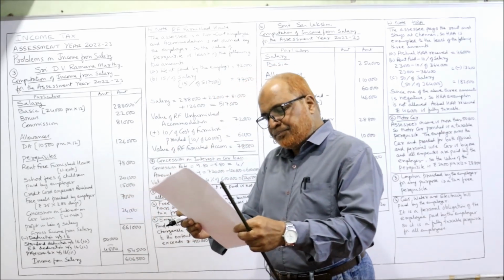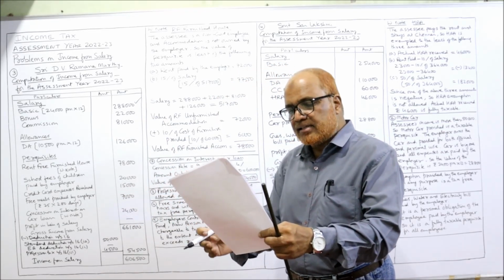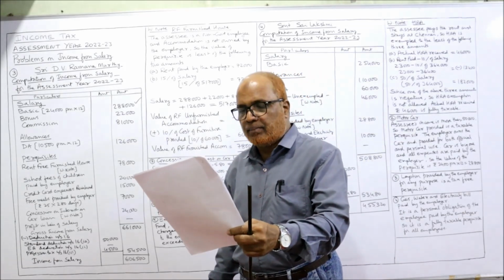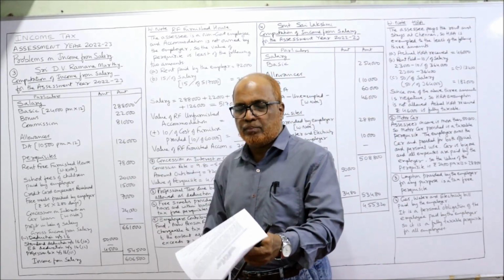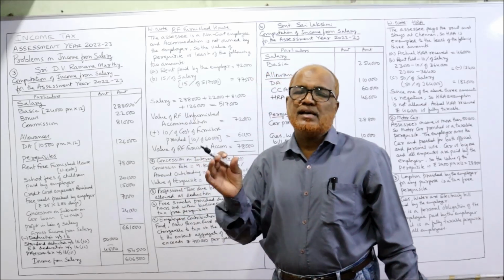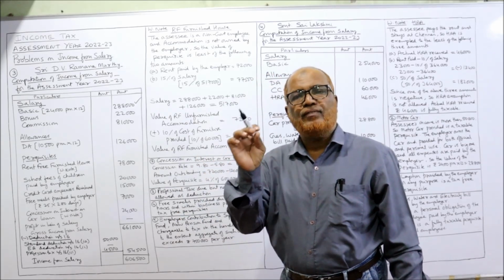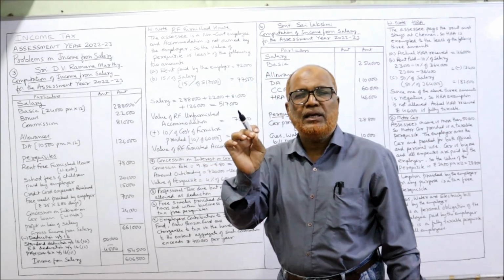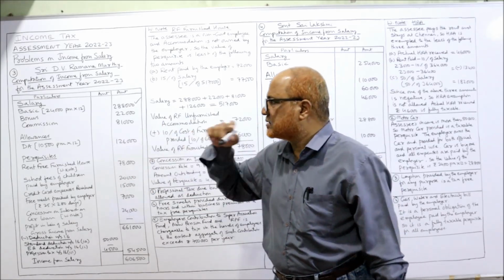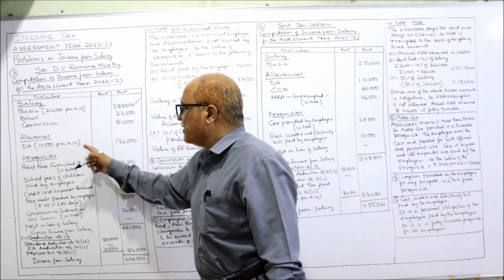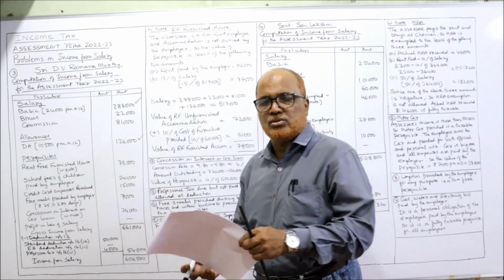Next comes DA. Dearness allowance is 10,500 per month. It enters for superannuation benefit. So whether it is entering or not doesn't matter. First of all, we should take the full DA received under allowances. So 10,500 per month into 12, 1,26,000.